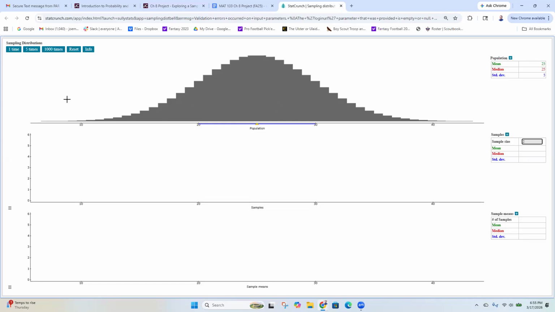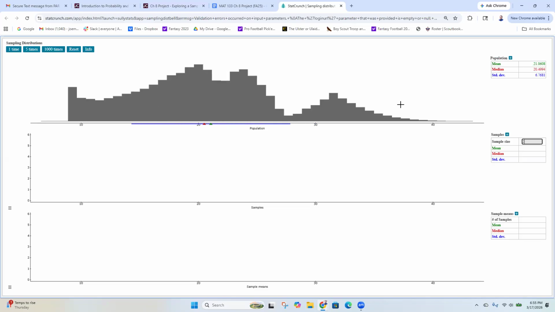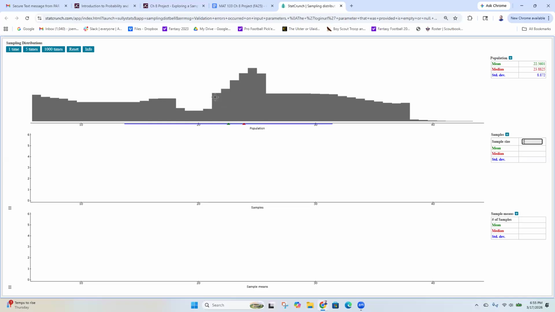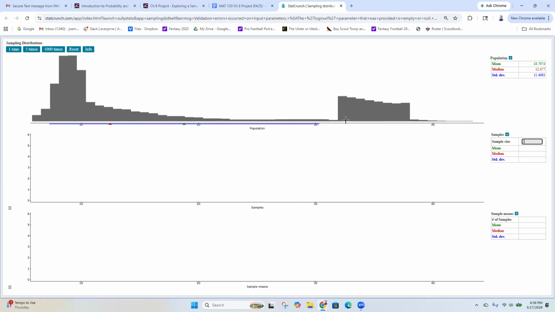If you left click on the population, you can draw all kinds of crazy shapes if you click and drag. So I want to draw a skewed right population. I need a big lump over here, and then a nice long tail going off to the right. And maybe make a little fat tail. Yeah, there you go.